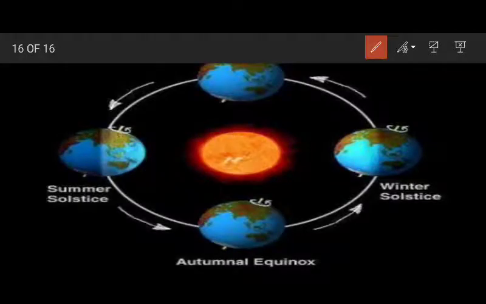So in this slide again I'll give you a short preview of the solstice and equinox. So in these two positions we experience solstice, and in these two positions we experience equinox. That's all for today.